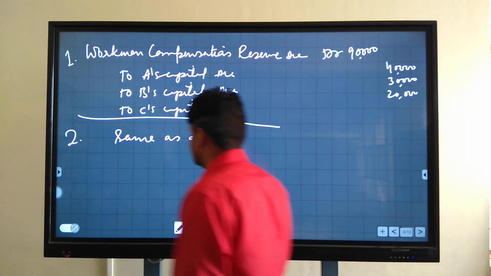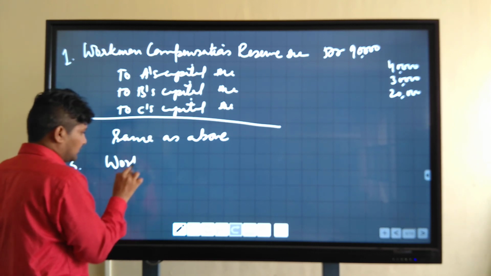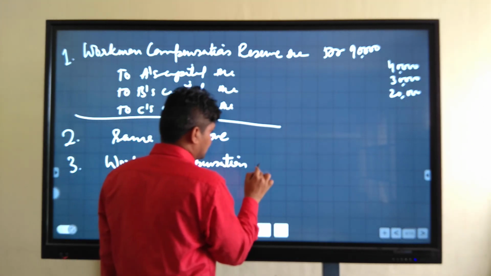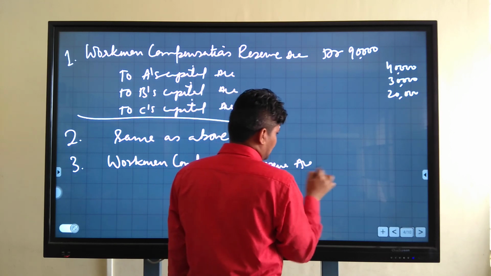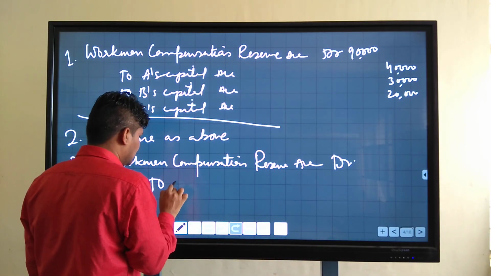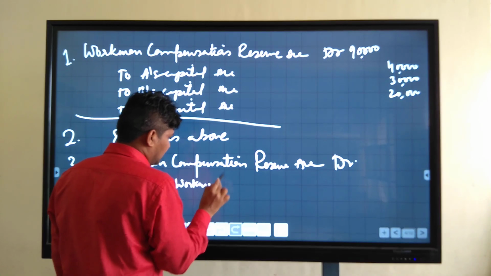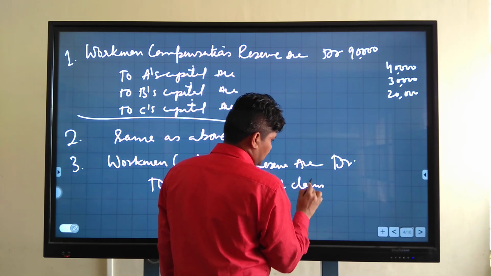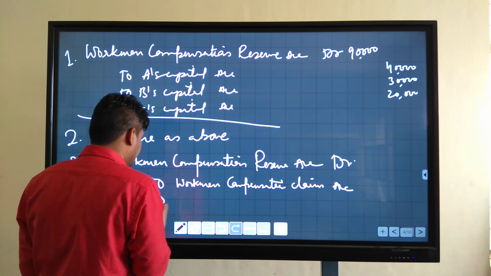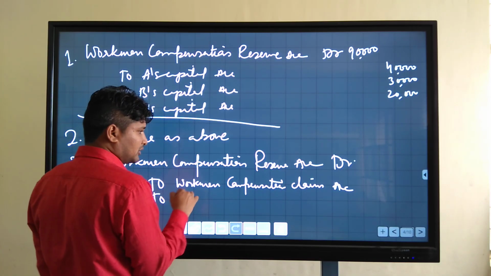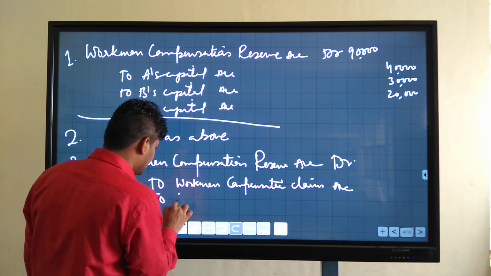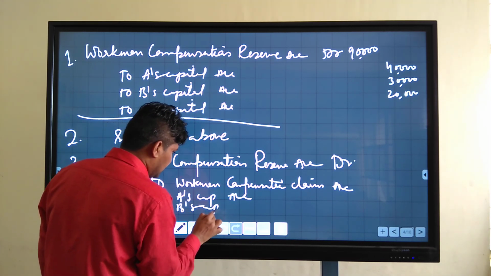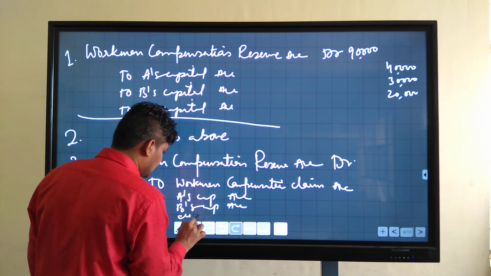Then you will pass an entry: workman compensation reserve or funds account debit to workman compensation claim account, and the remaining amount will be distributed among the partners in their old profit sharing ratio, to A capital account, to B capital account, and to C capital account.